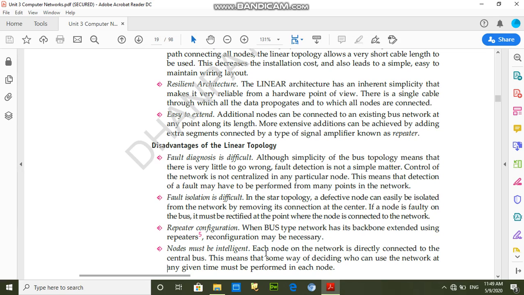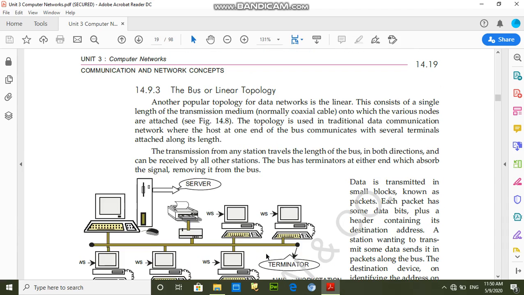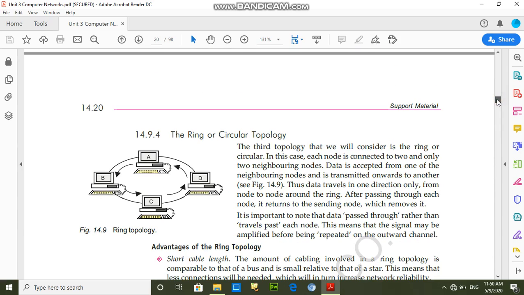One node is sending a signal, other nodes' signals are also propagating, and if at the same time another node sends, both signals will collide, or in this way the signal will be lost. So these are the disadvantages of bus topology.